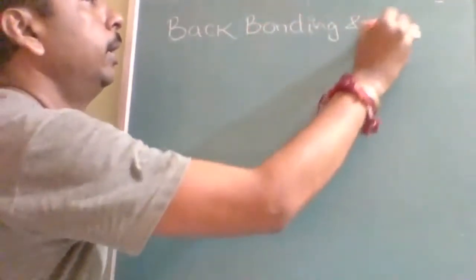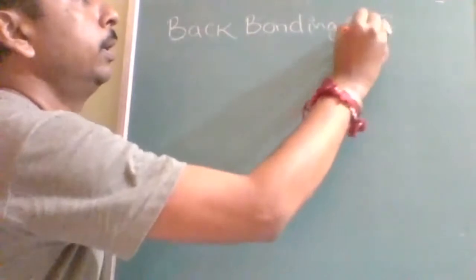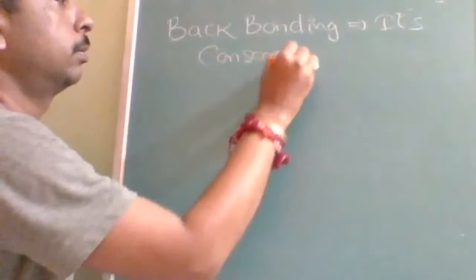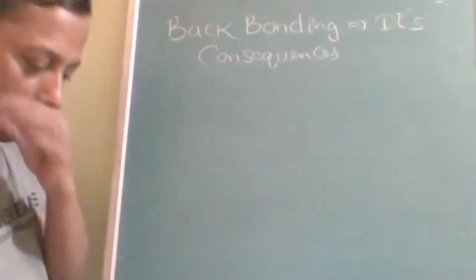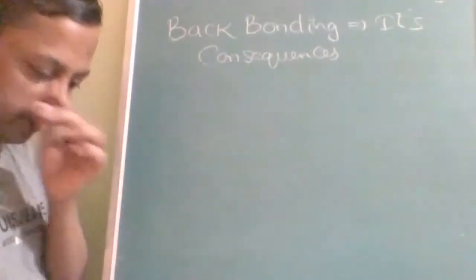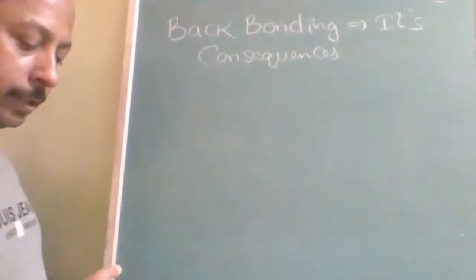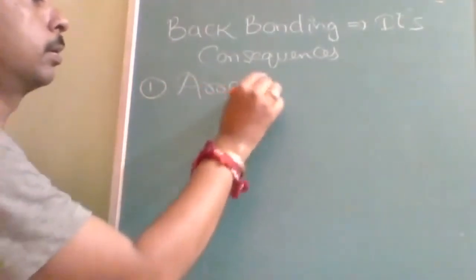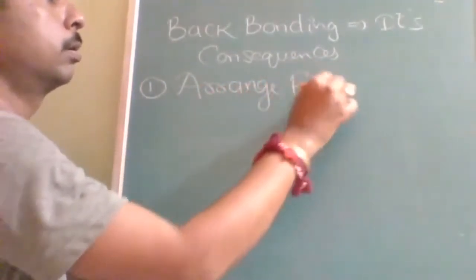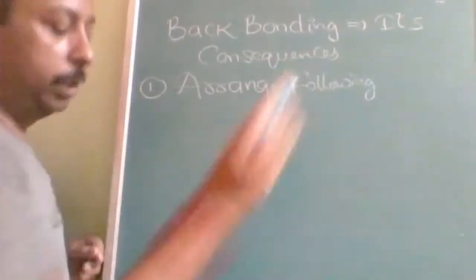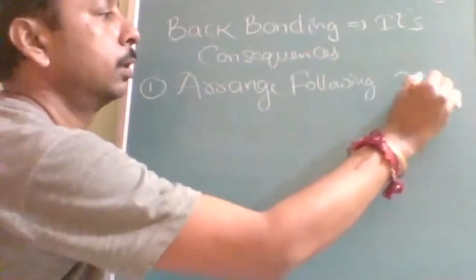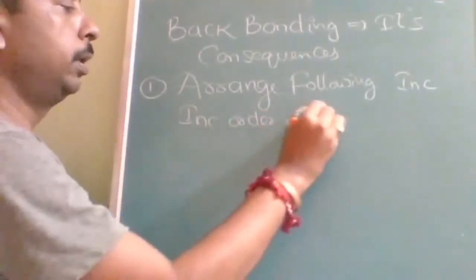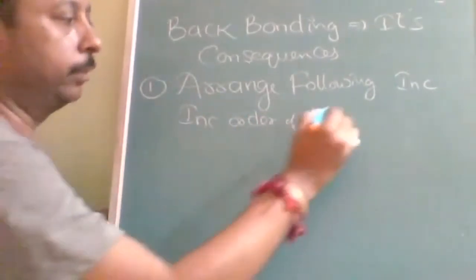Back bonding and its consequences. Let's first write down: arrange the following in increasing order of bond angle.